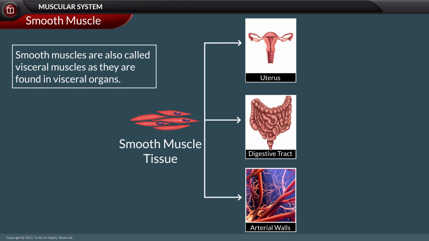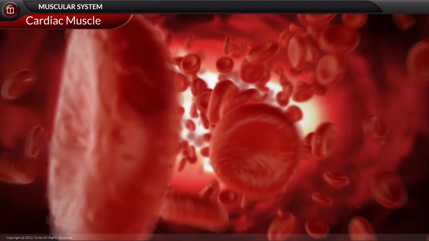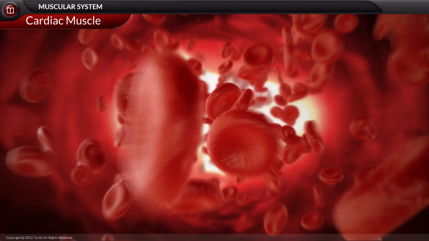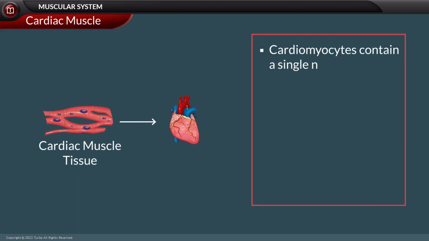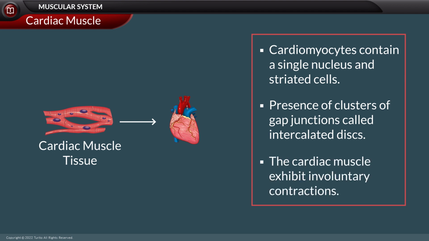The last type is cardiac muscle tissue, or myocardium, which is a specialized type of muscle tissue that forms the heart. Cardiac muscle cells are responsible for blood circulation through the circulatory system. Cardiomyocytes normally contain a single nucleus and are striated. The muscle has clusters of gap junctions, called the intercalated discs. The cardiac muscle shows rhythmic contractions and is not under voluntary control.